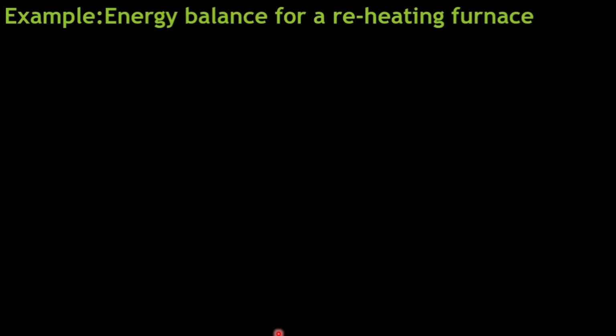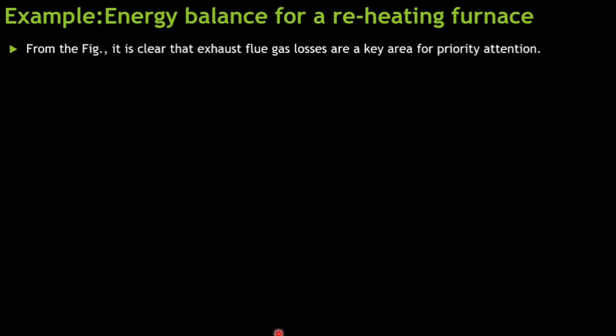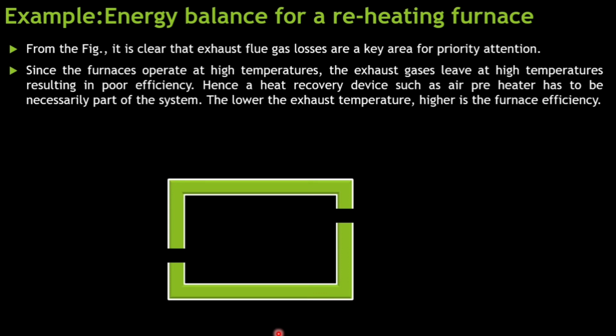I'm taking the energy balance diagram for a reheating furnace. So it is clear that exhaust flue gas losses are the key area of priority attention. Now let's first understand this.